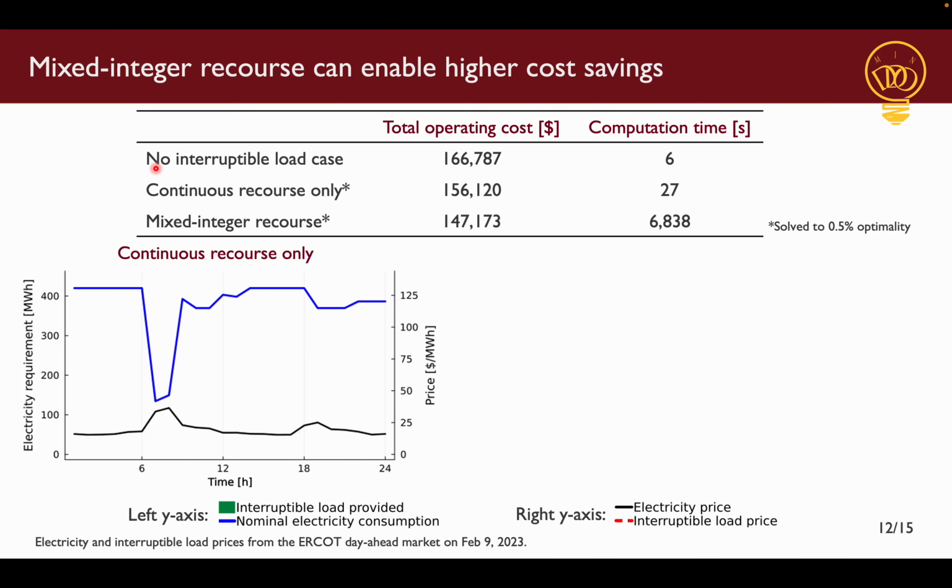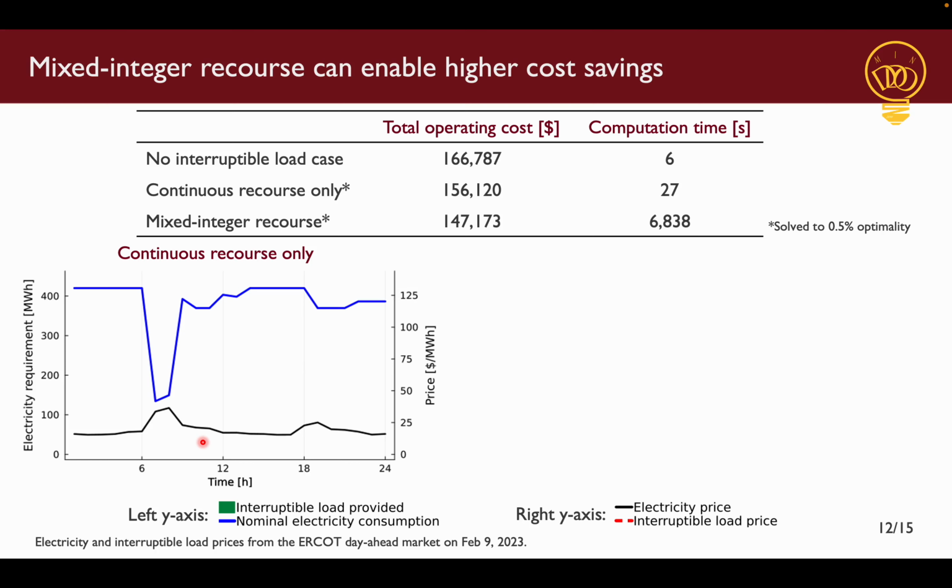Next, we have the case where only continuous recourse is allowed, and this is similar to what previous works have done. Here I use a two-axis plot again to show the results, and on the right we have prices, and for now I just show the electricity prices in black, and on the left we have the electricity requirement with the nominal electricity consumption shown in blue, and we see that the nominal electricity consumption takes lower values when the electricity price is high, which is something that we've seen before.